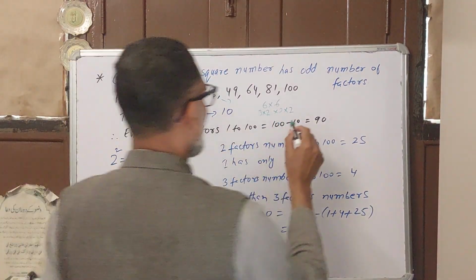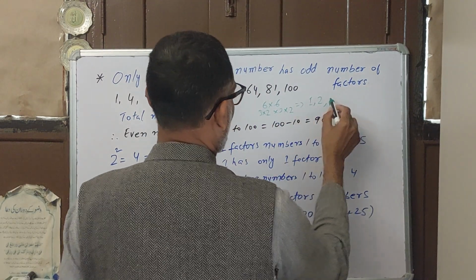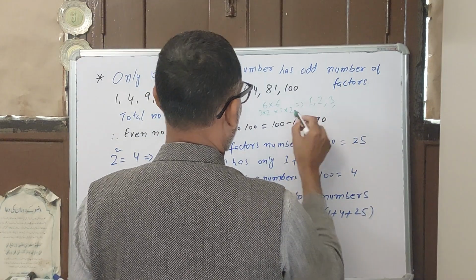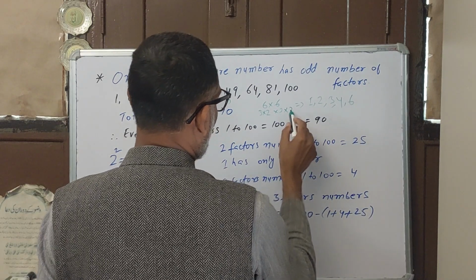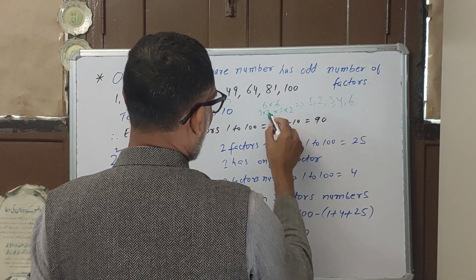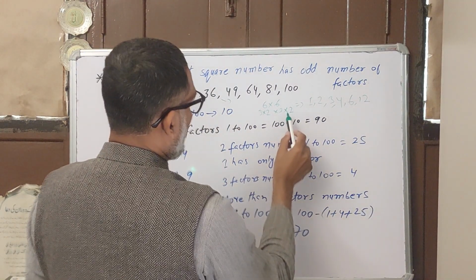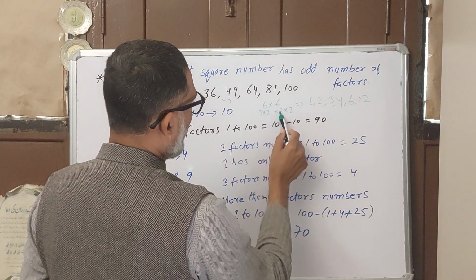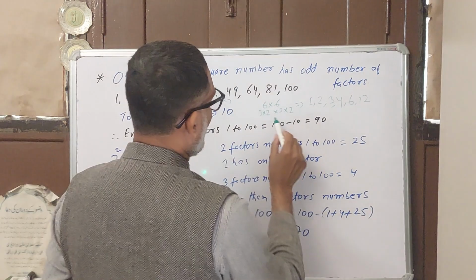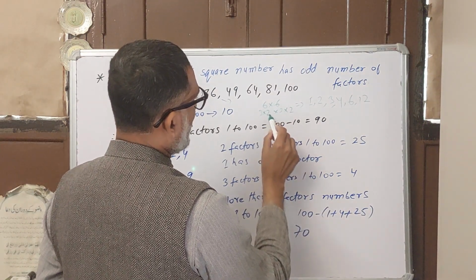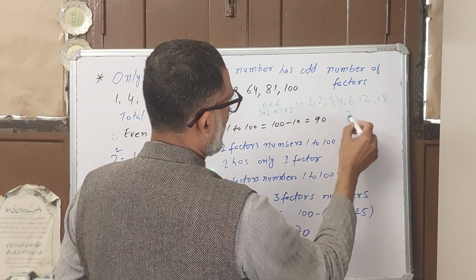So what factors will it have? 1, 2, 3, then 2 times 2 is 4, 4 times 3 is 12, 2 times 3 is 6. Other factors: 3 times 3 is 9, 9 times 2 is 18. And the last one is 36.